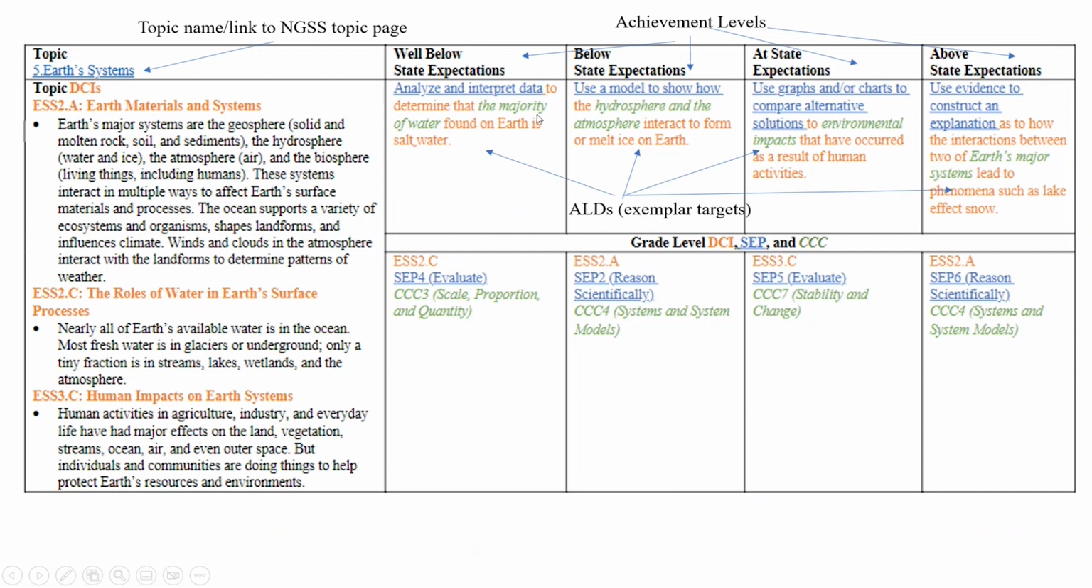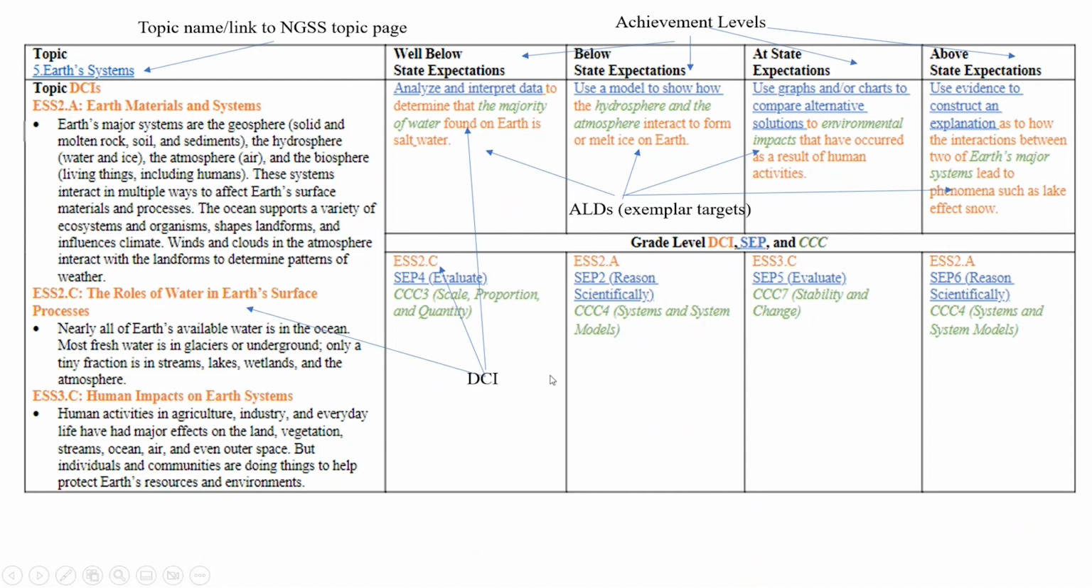The main text in these documents are the ALDs themselves, achievement level descriptors, and what we have here are those exemplar targets. Remember, those are those unique combinations of SEP, CCC, and DCI that shows an example of a task that a student could do on the Maine Science Assessment and be considered at each of these levels. Each one of those exemplar targets contains the 3 dimensions of the NGSS.